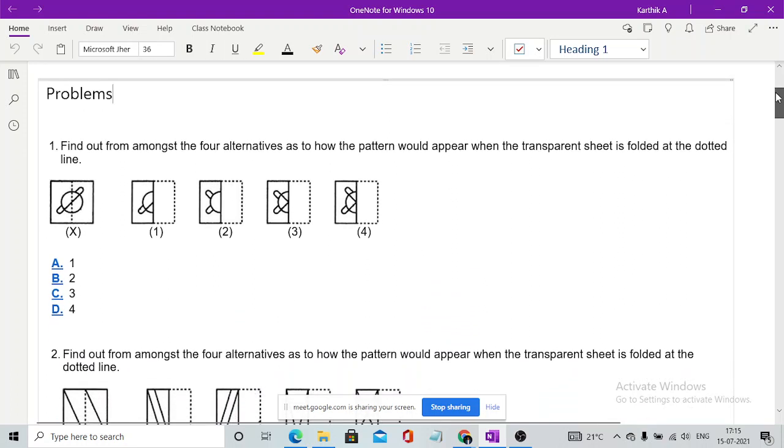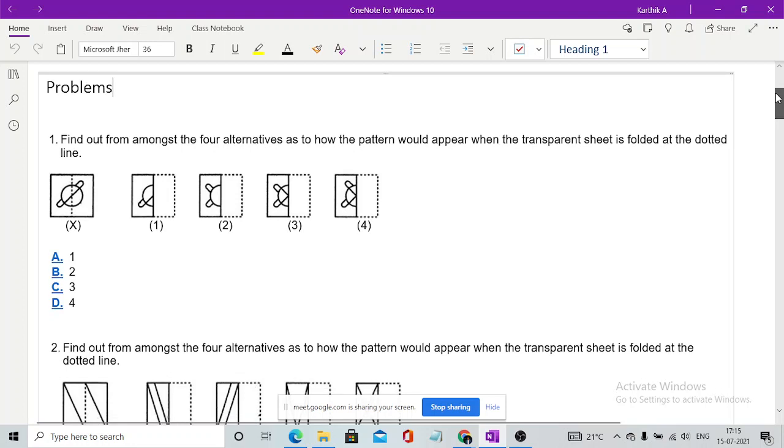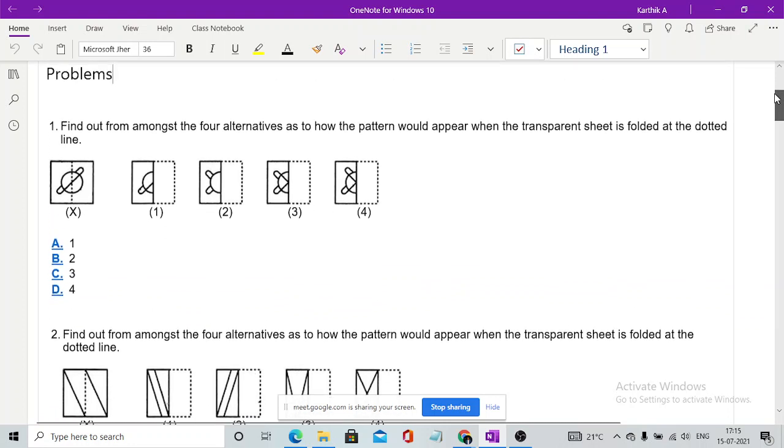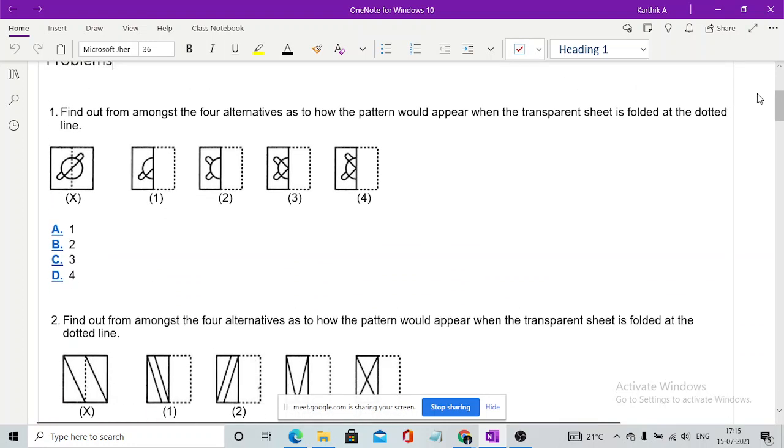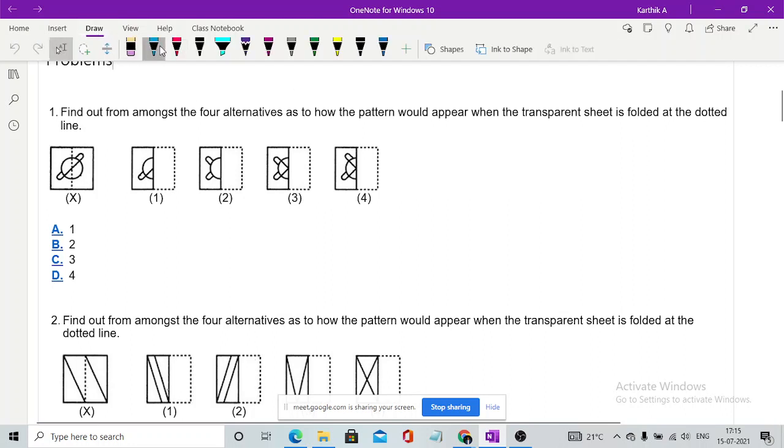I do not want to train you related to this. You can just answer this without any steps or formulas. It is just the common sense that you need. Now moving to problem number 1. The question is: find out from amongst the 4 alternatives how the pattern would appear when the transparent sheet is folded at the dotted line.